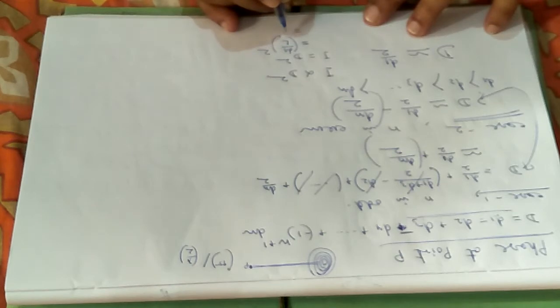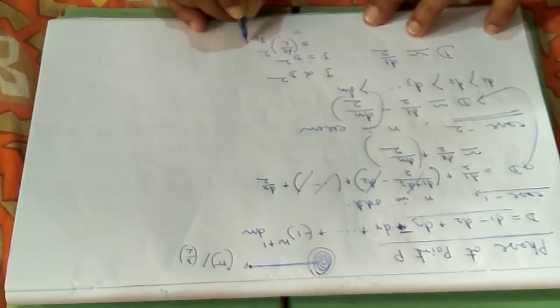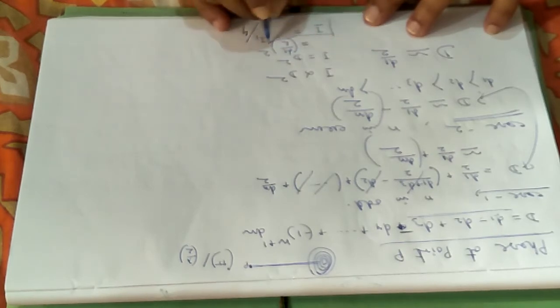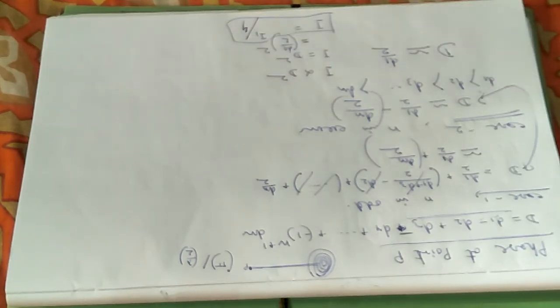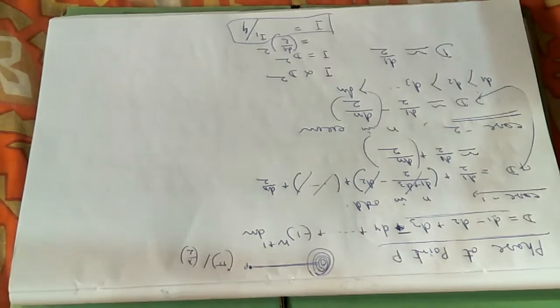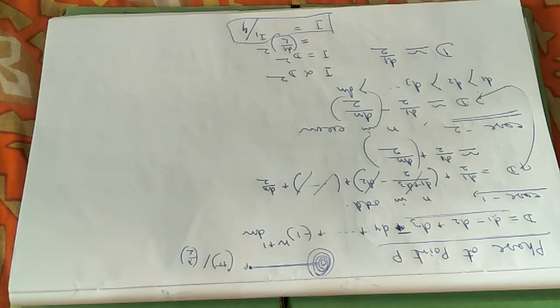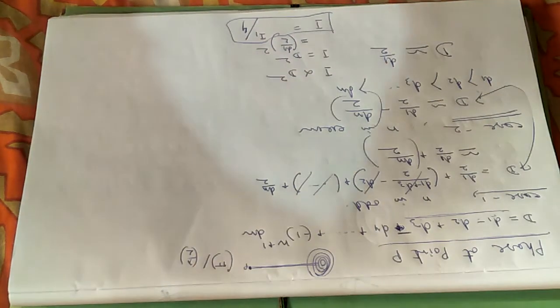That means d1 square by 4, that is I1 by 4. So this is my general formula: the intensity at the point P will always be approximately 4 times less than the intensity coming from the first zone. Now we proceed towards the zone plate.